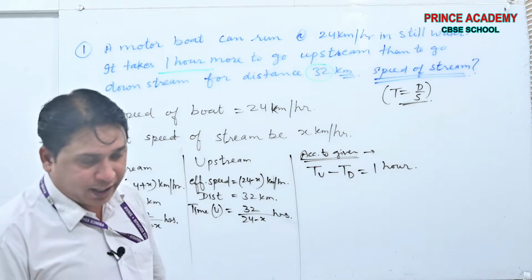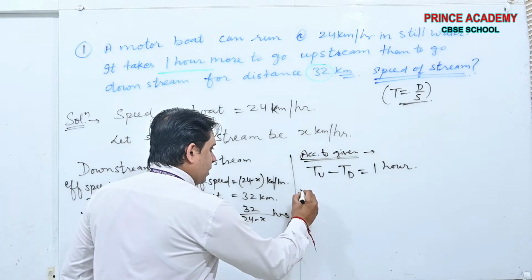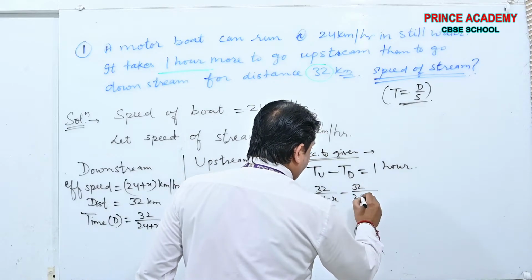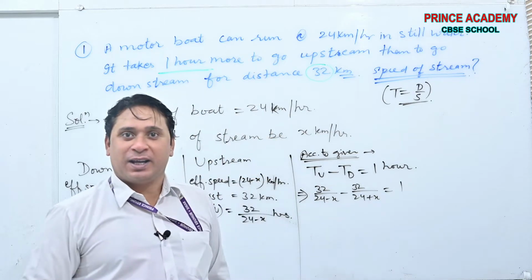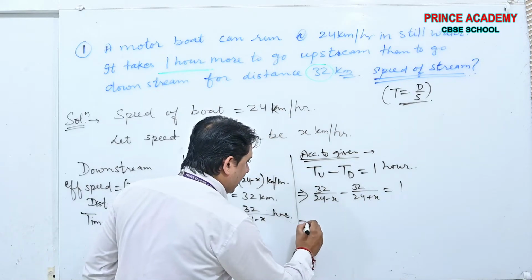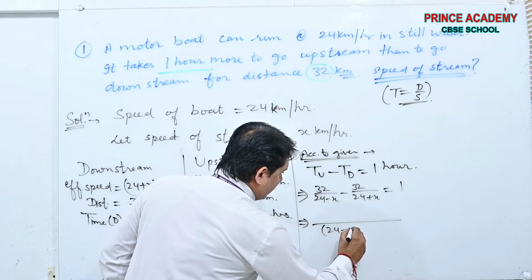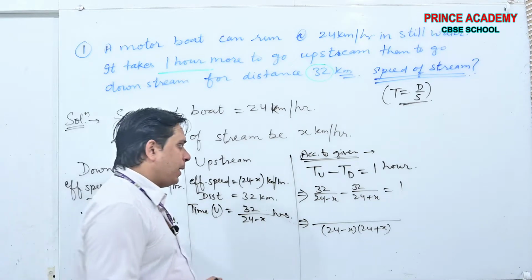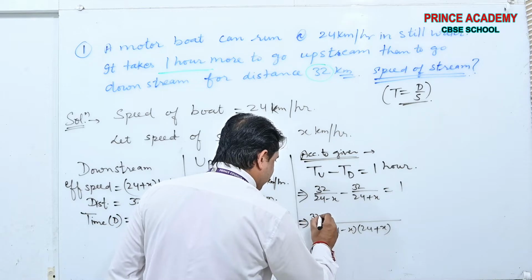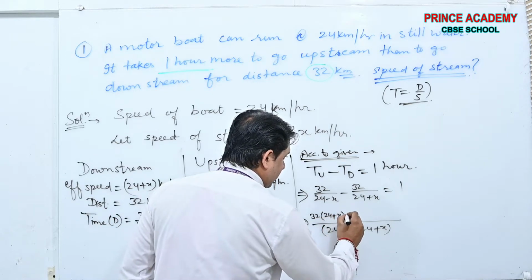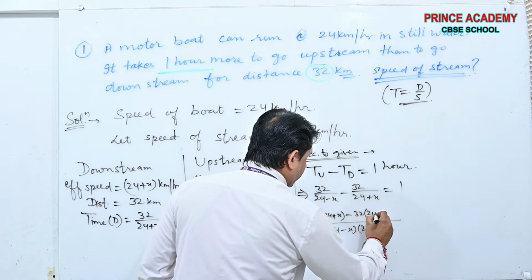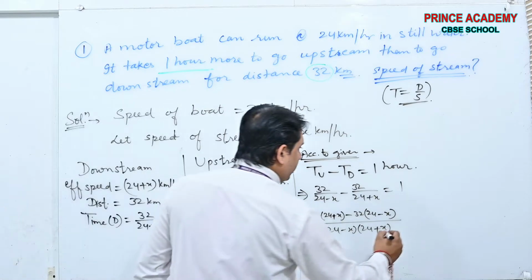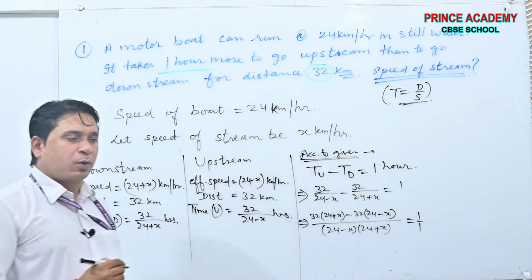Now what we have to do here? Time for upstream is this one, time for downstream is this one, and the difference is 1. Yes or no beta? Okay, now see, if you take the LCM, 24 minus x, 24 plus x, it will be multiplied with this, (24 minus x) is equal to 1.